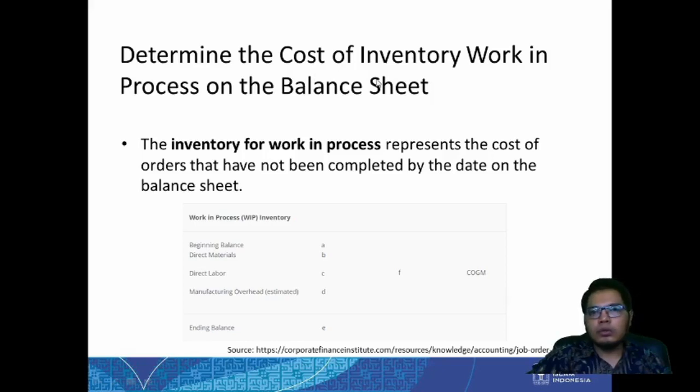And then we can also know the cost of inventory work in process in the balance sheet. You know that we have this direct material, direct labor, direct overhead, and if we have the COGM and the beginning balance, we can know the ending balance. However, for the order one, usually it is all the same.